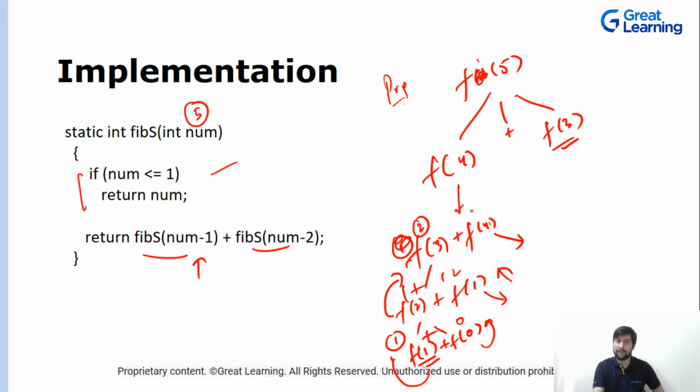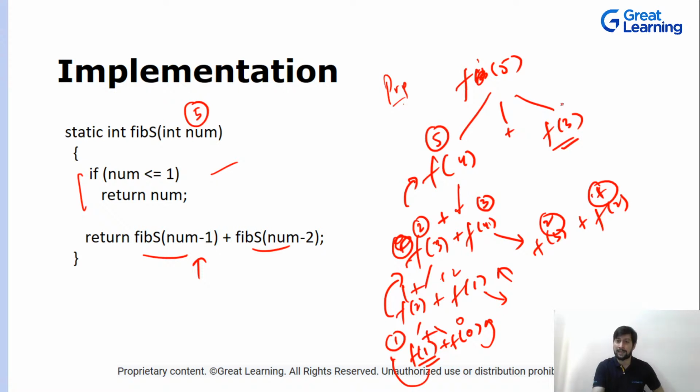So fib4, we have already calculated what it will be. It will be fib3 plus fib2. If you observe carefully, we have calculated the fib3 value, which is 2, and fib2 is nothing but 1. So this will be 2 plus 1, that is 3, and fib4 will be 3. Then again these two will be added up, and this will be sent to this function, which is fib5.